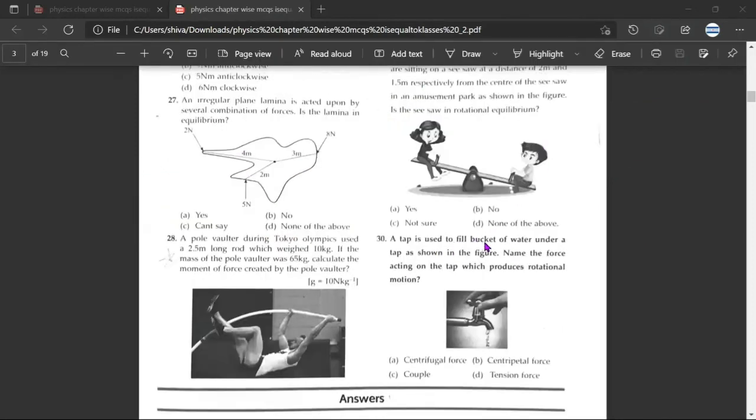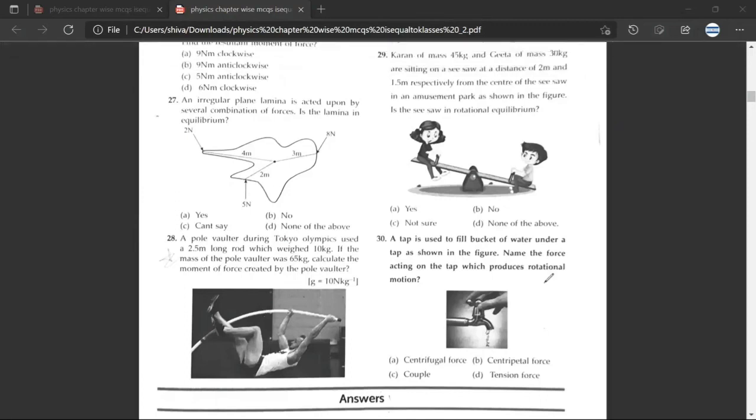Okay. A tap is used to fill a bucket of water under a tap. Name the force acting on the tap which produces rotational motion. Mr. CB. So a tap is used to fill a bucket of water, as shown for you. Name the force acting on the tap. So this would be couple. Shabash. Equal and opposite force. And this is the tap that I was talking about previously. Any doubt, Mr. CB? No doubt.